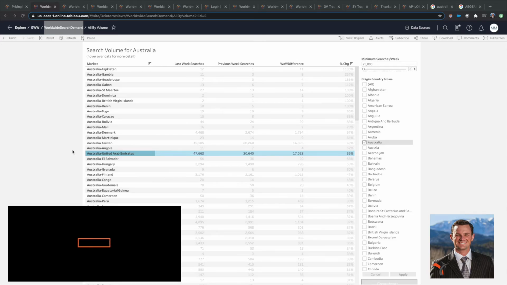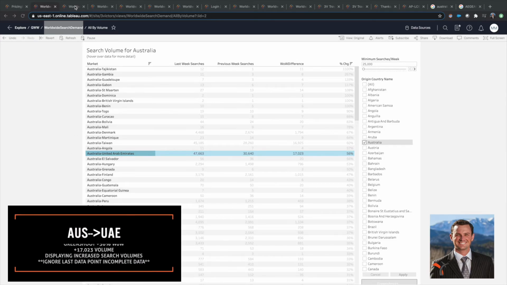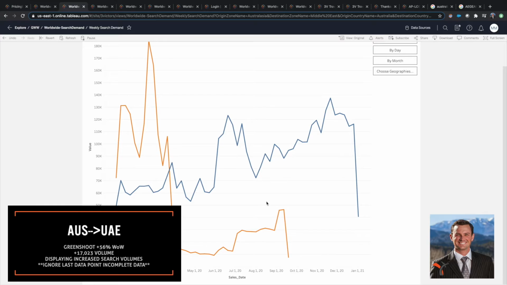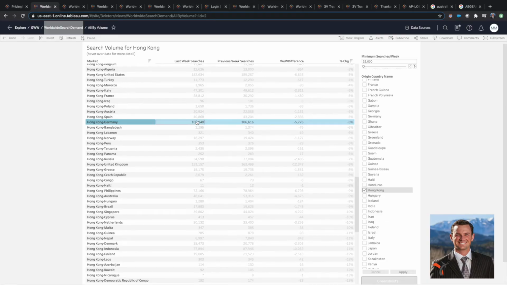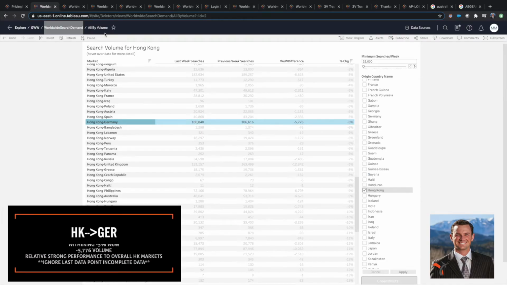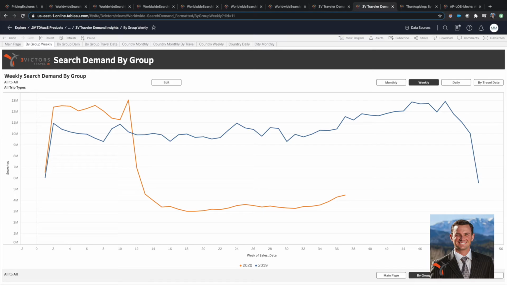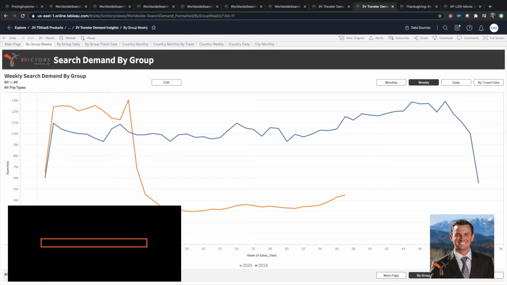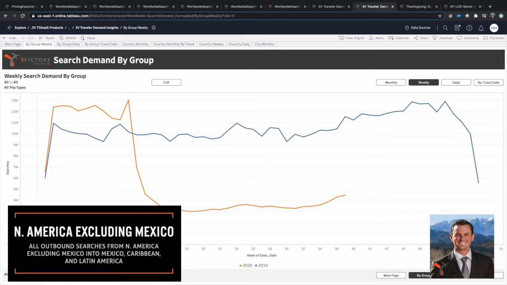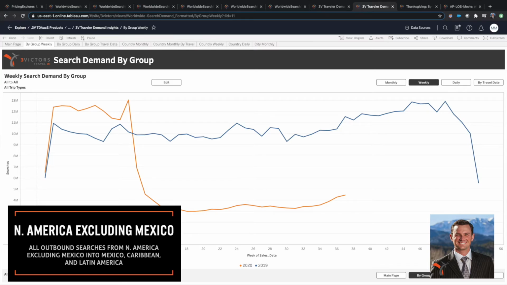Australia has been primarily down across all markets by an 80 to 90% decline year over year, with an exception in the Australia to UAE market, which is showing some early signs of a demand uptick. Hong Kong to Germany has displayed relatively strong search volumes as of late, even though it is down 5% week over week. Viewing North American countries as origination, excluding Mexico, and destination countries set at Mexico, Latin America, and the Caribbean, you can see week-on-week search volumes are on the rise as Northerners are once again seeking some sun and sand.